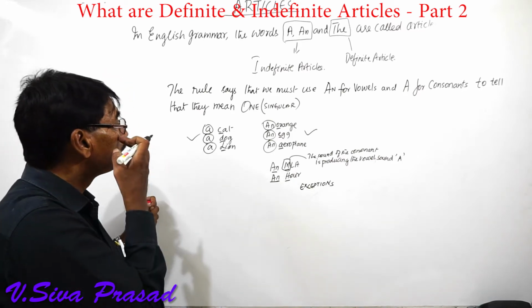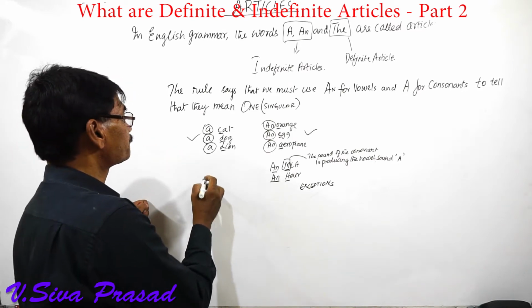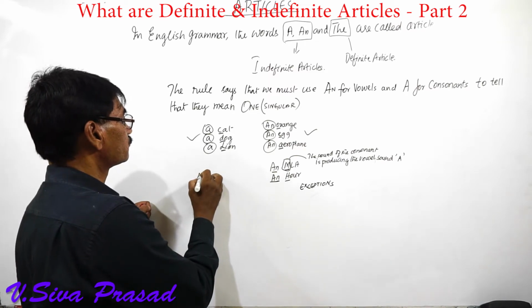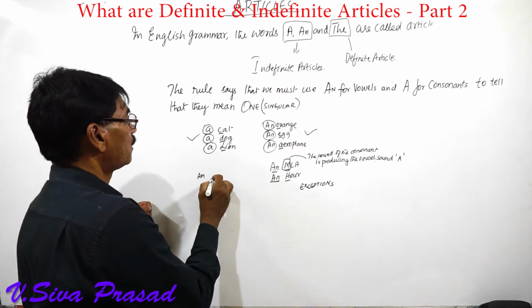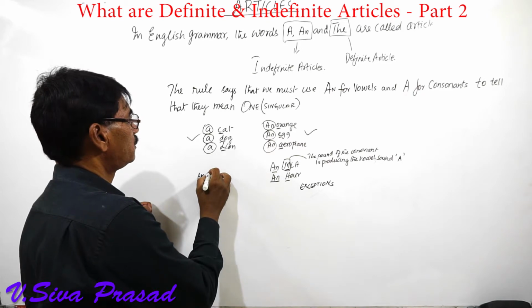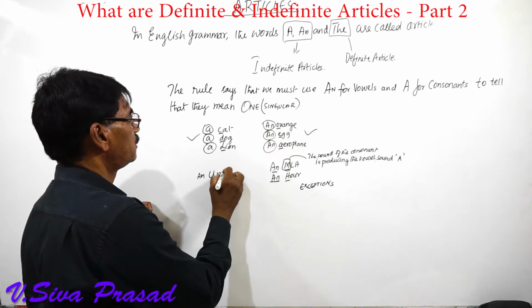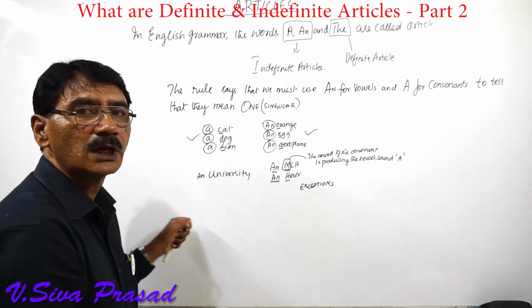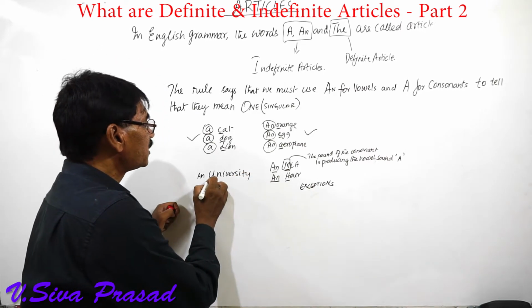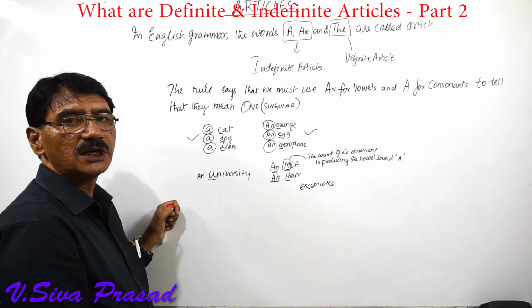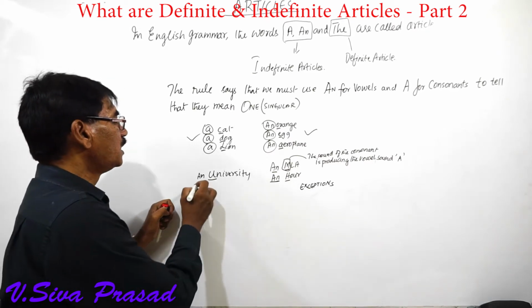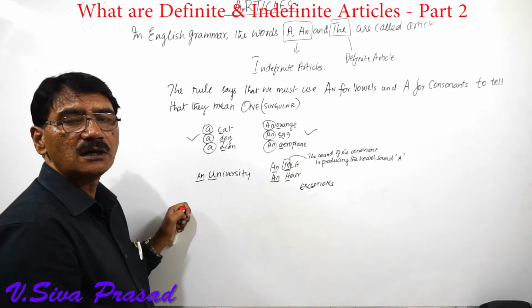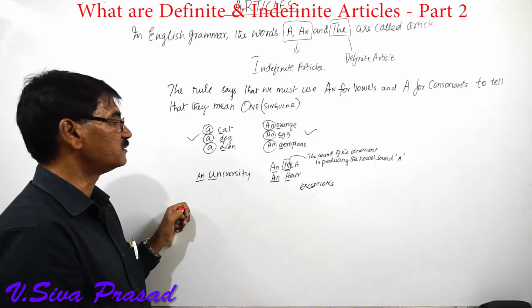Over here, now what is the procedure? Here we are using the vowel U. Here we are using the indefinite article an.